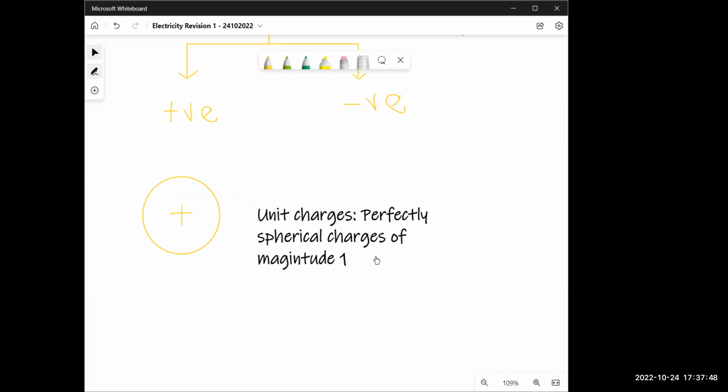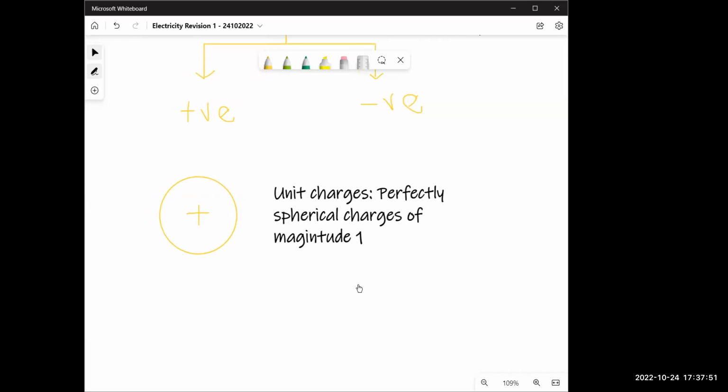Now, you don't have to write this. Please don't write it. They won't ask you this in the exam. I'm just telling you what a unit charge is. Unit charge is like a ball, like a sphere. I can't show you a ball right here, but what I can show you is the circle, the outline of the sphere. Now, it has one charge. So it's either +1 or we can also have a negative one of this, which will be -1.